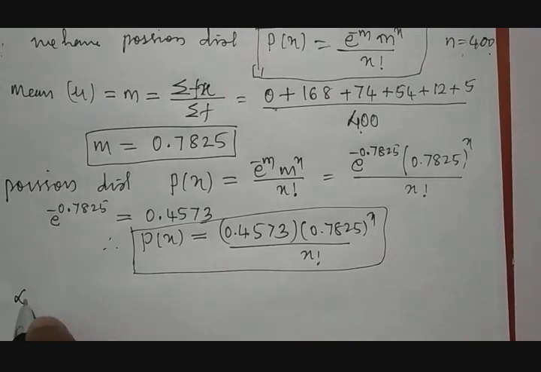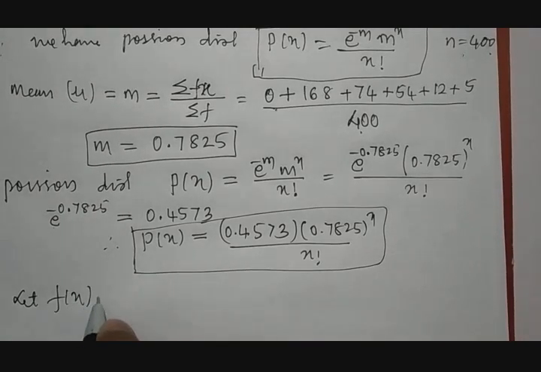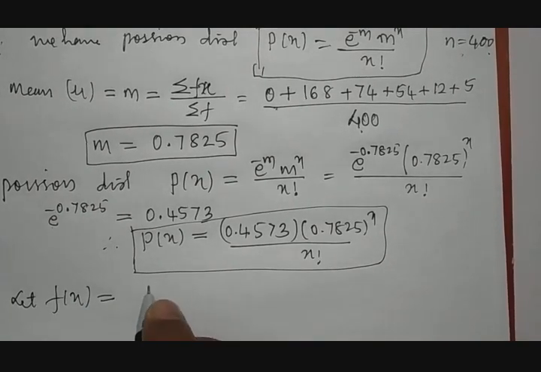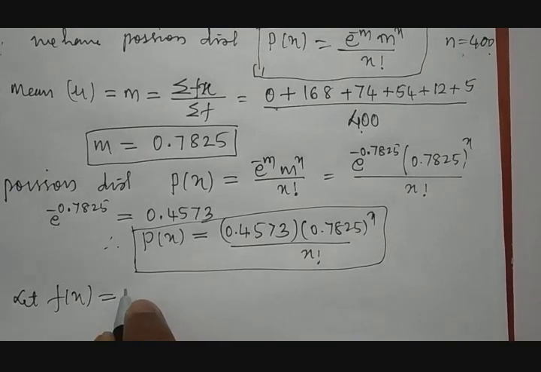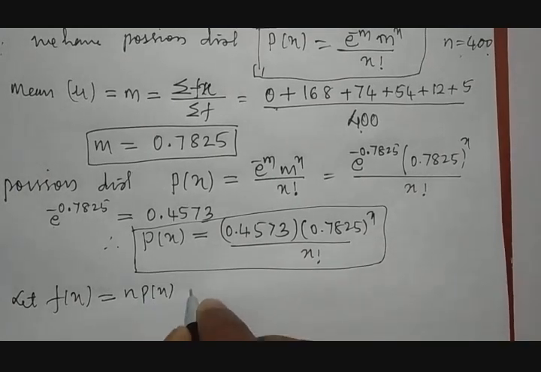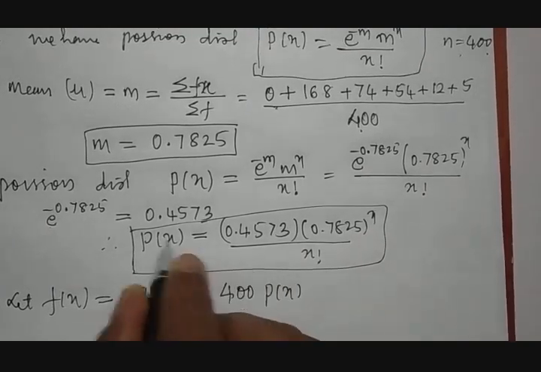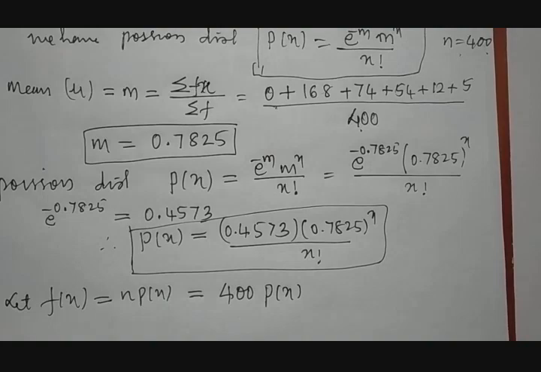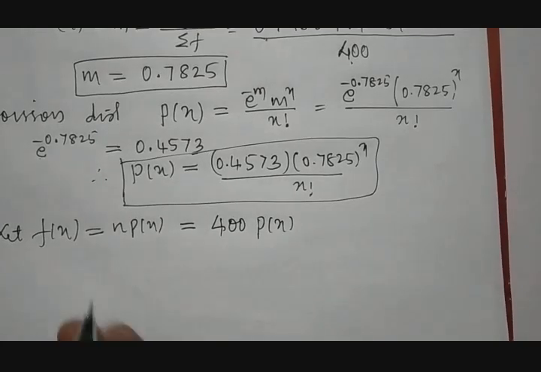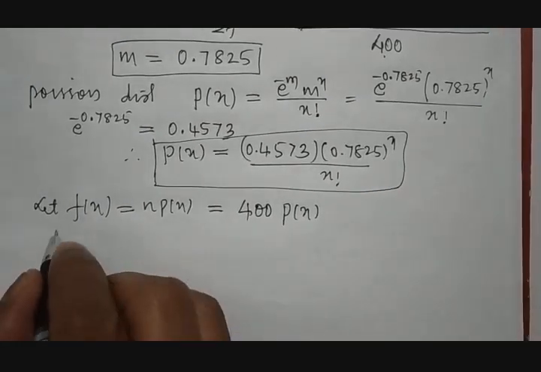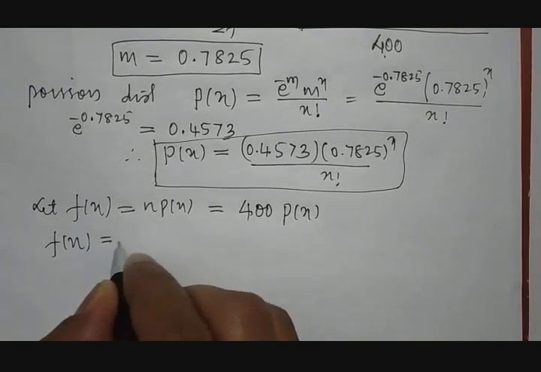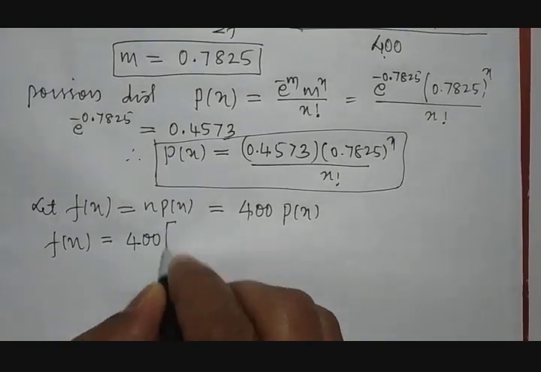Therefore, let us take that as f of x. What is f of x? All the time f of x will be n times p of x. What is n here? 400. So that into p of x. We know what p of x is here. So this becomes the result for f of x, what we need to calculate. Therefore, f of x is equal to 400 into p of x.